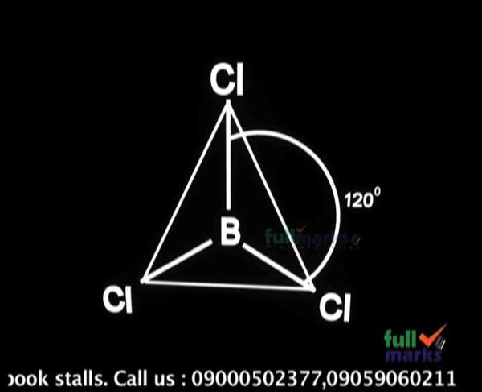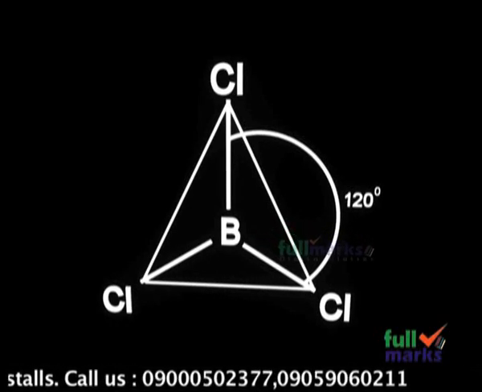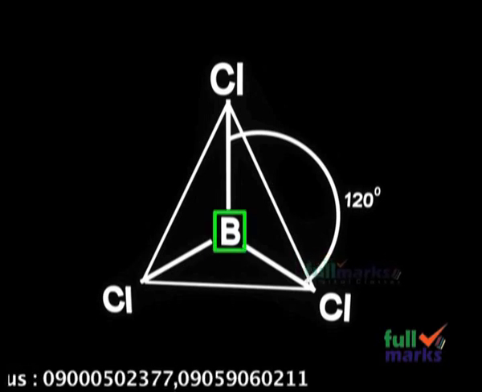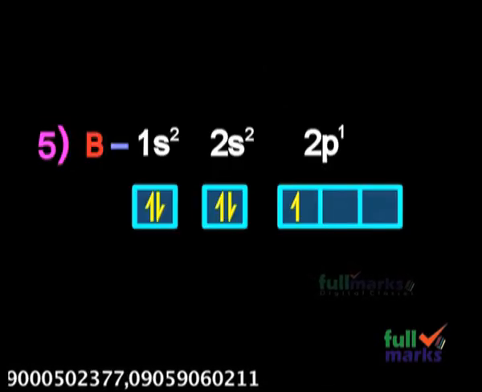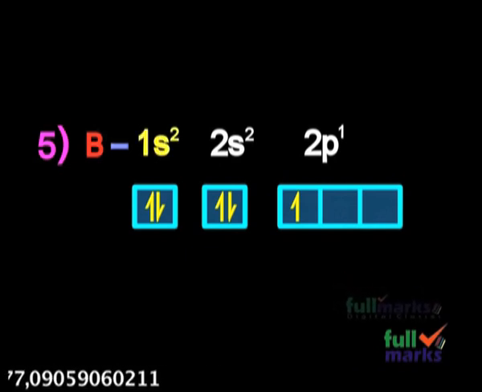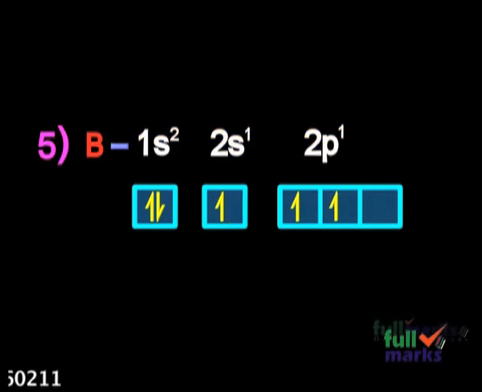As we know, BCl3 is boron trichloride. In BCl3 molecule, the central atom is boron, whose atomic number is 5, and its ground state electronic configuration is 1s2, 2s2, 2p1. When boron atom is excited, one electron from 2s orbital excites to 2p orbital.